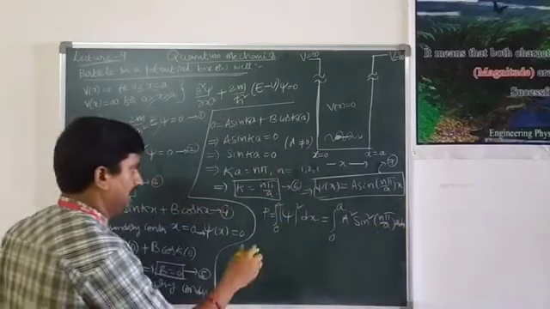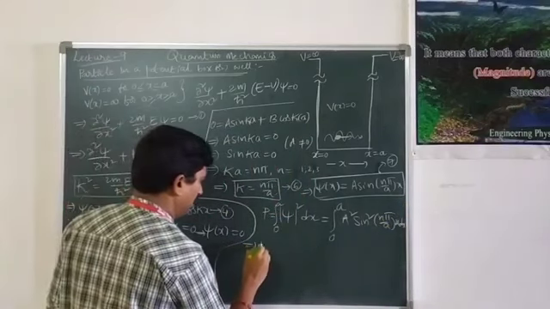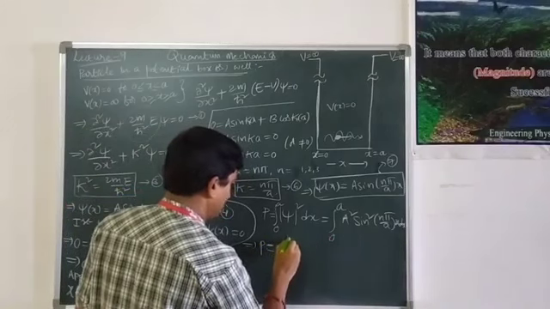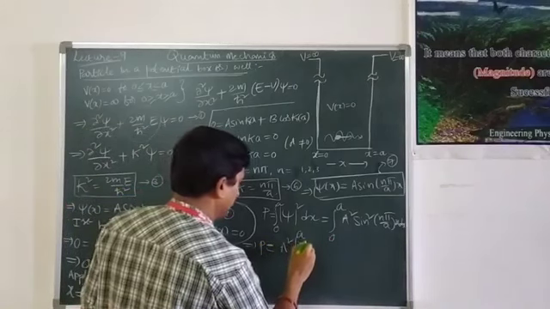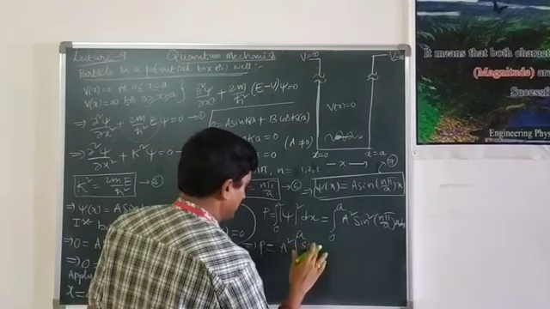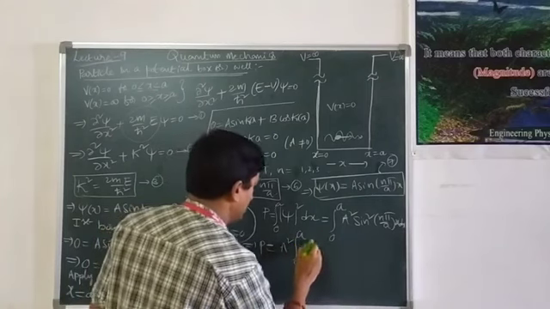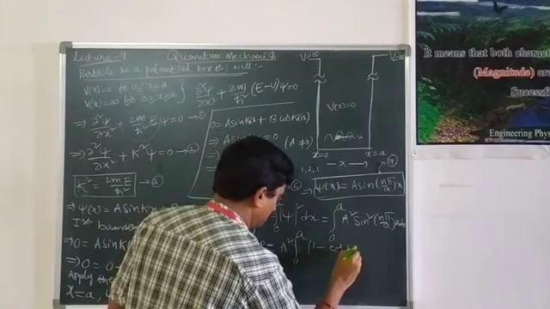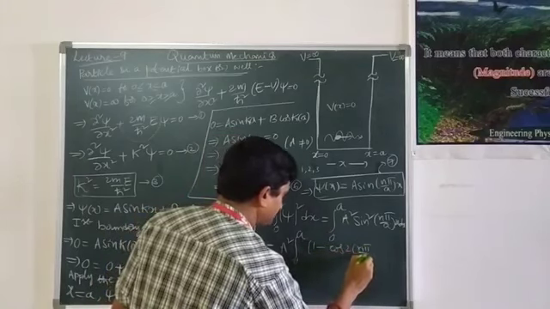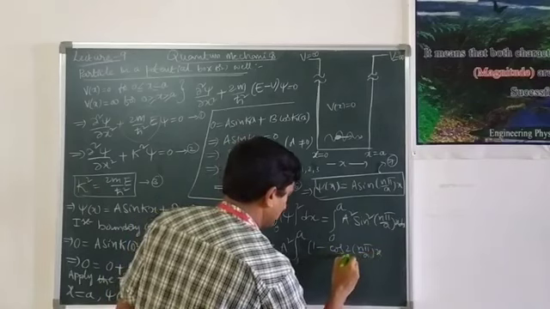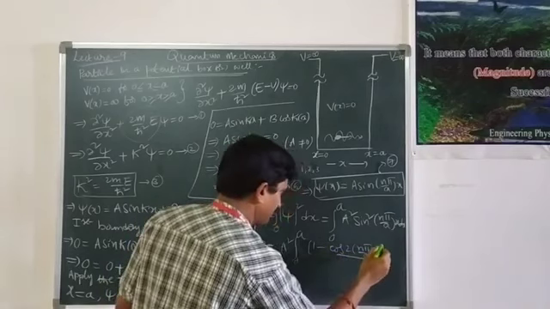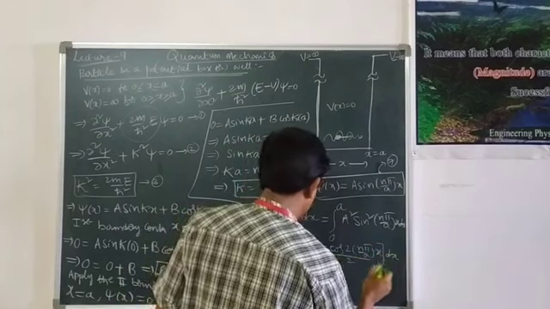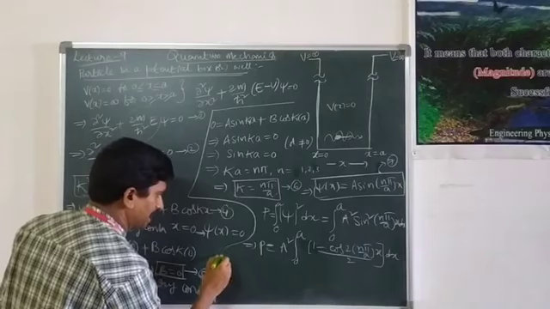Then p is equal to a square integral over 0 to a of sin square, and sin square theta can be written as 1 minus cos 2 theta, that is 2n pi by a into x, divided by 2, into dx.